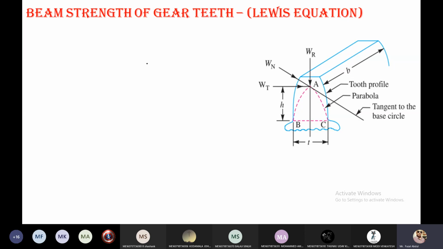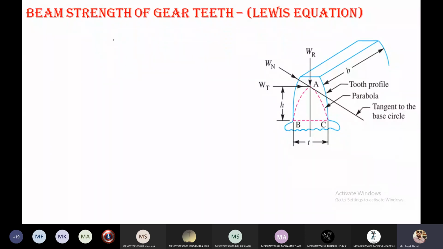The beam strength of the gear teeth is determined by the equation. That equation is given here, the Lewis equation. Why is it given that name? Because Lewis is a scientist. In 1892, Wilfred Lewis investigated an equation based on the strength of the gear teeth. He derived an equation, and today it is essentially used in industry to determine the sizes and proportions of the gear. That's the reason the equation is named after the scientist, the Lewis equation.